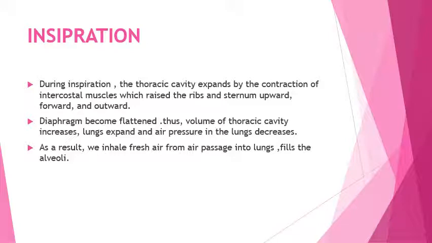It is a muscular dome-shaped structure which divides the thoracic cavity and the abdominal cavity. With its flattening, the volume of the thoracic cavity increases, the lungs expand and the air pressure decreases. So inside our body, the pressure decreases. As a result, we inhale fresh air from the air passage into the lungs, and that fills the alveoli.